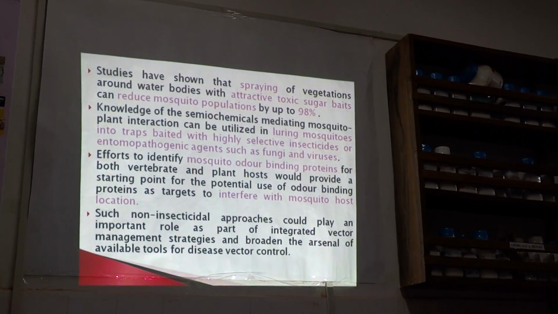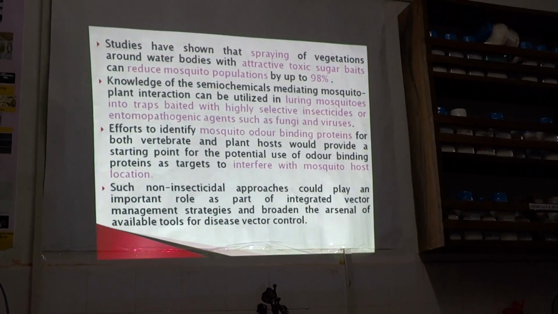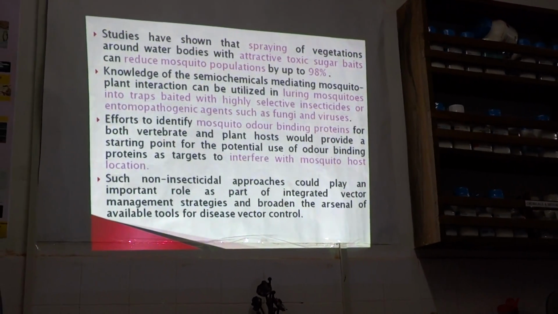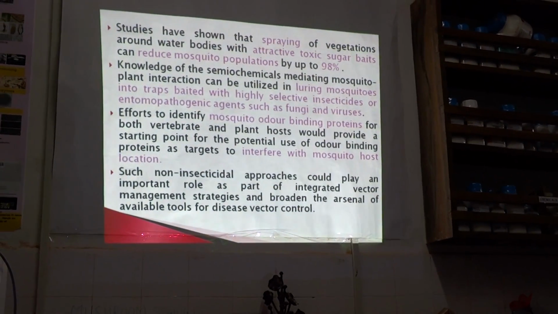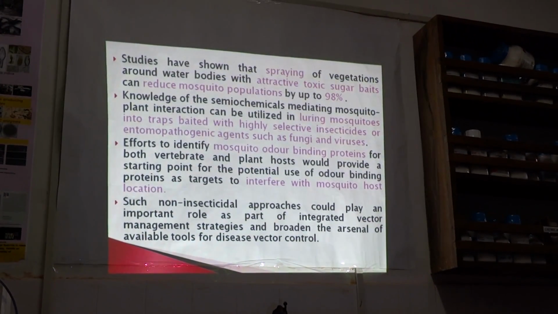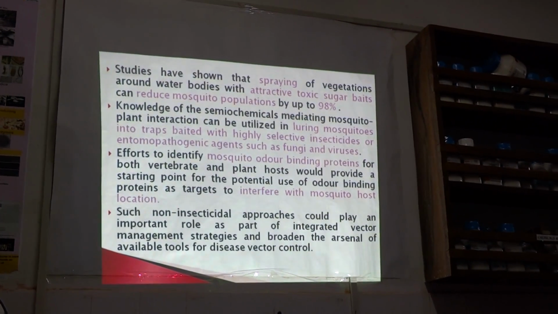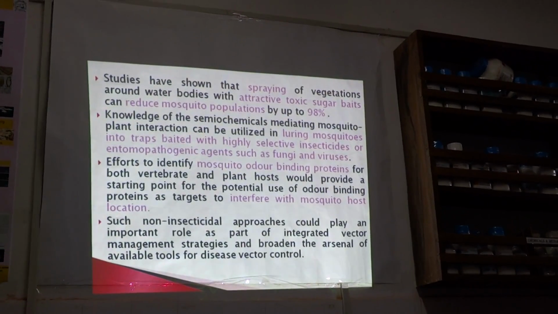These chemicals can be used to lure mosquitoes into traps baited with highly selective insecticides or entomopathogenic agents such as fungi and viruses. There are efforts made to identify mosquito odor binding proteins that can interfere with mosquito host location. Such non-insecticidal approaches can play a very important role in disease vector management for disease control.